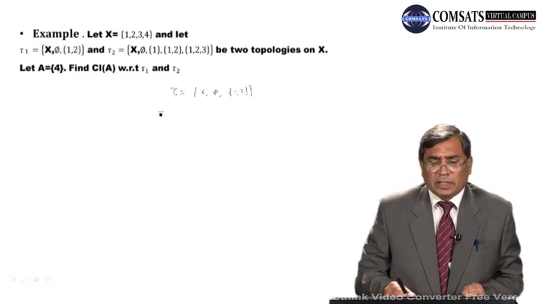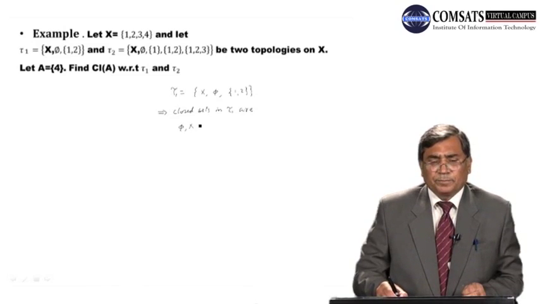So closed sets in Ta1 are phi, X, and the complement of {1, 2}, that is equal to {3, 4}.